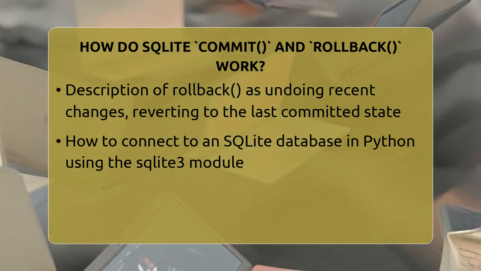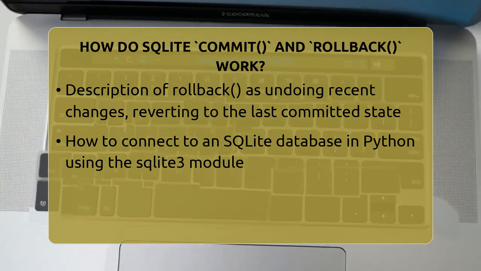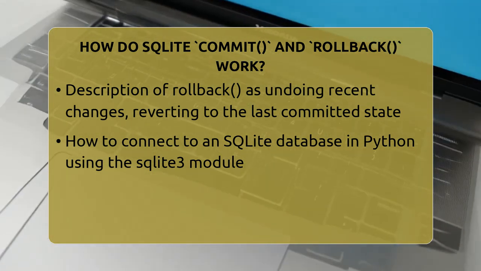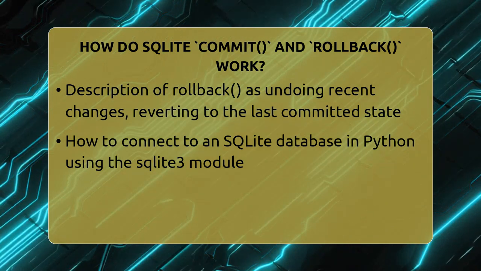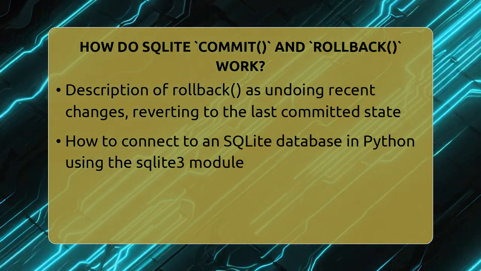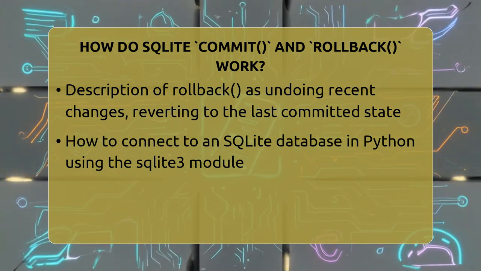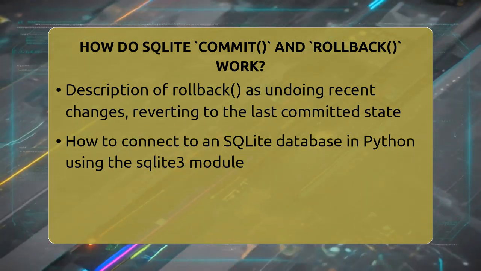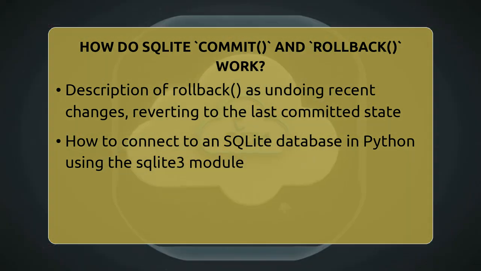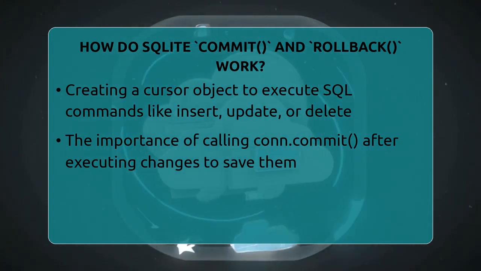In Python, working with SQLite involves opening a connection to your database file using the sqlite3 module. Once connected, you create a cursor object that lets you run SQL commands like inserting, updating, or deleting data. After executing these commands, you need to call con.commit to save those changes. If an error occurs or you decide not to proceed, you can call con.rollback to undo all changes made during that transaction.